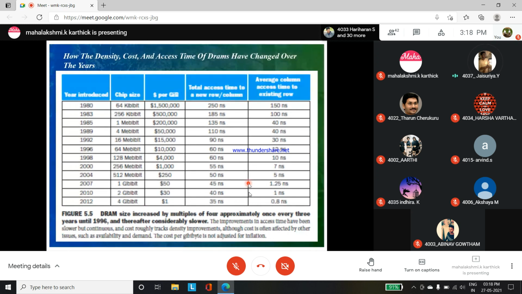So in this table, the year in which DRAM was introduced and, up to 2012, the changes in chip size and the rate are given. Kibibyte is nothing but 1024 bytes.